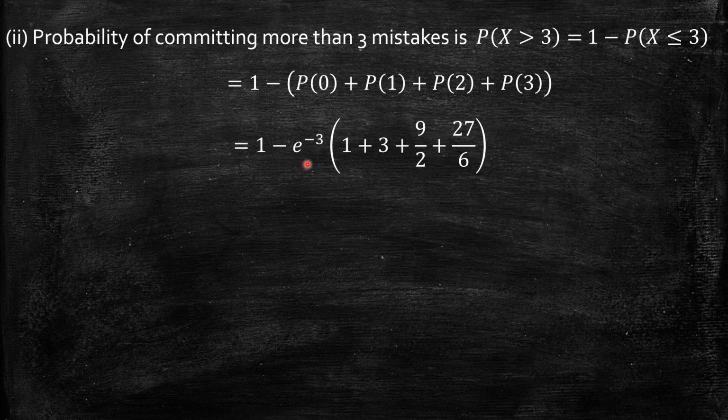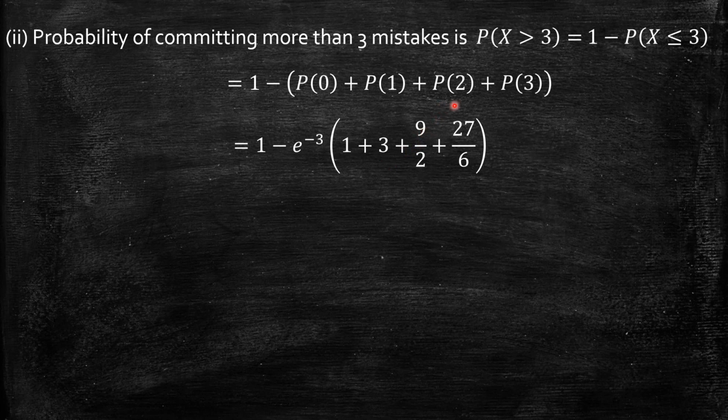So 1 minus e power minus 3, when x equal to 0, m power x by x factorial, m power 0 by 0 factorial, that is 1. When x equal to 1, 3 power 1 by 1 factorial, that is 3, because m is 3 here.